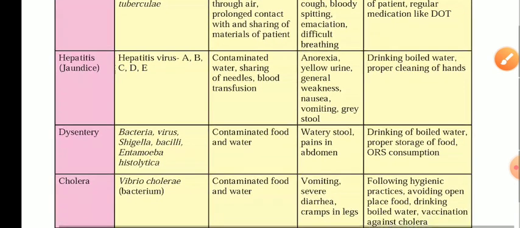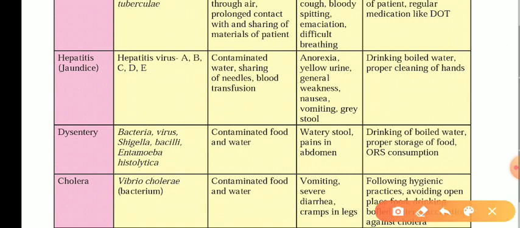Next, they have given another disease, hepatitis, well known as jaundice. We have different kinds of viruses for hepatitis, that is A, B, C, D, and E, and it spreads by contaminated water, sharing of needles, and blood transfusion. By drinking contaminated water, these viruses can enter the body, and that may lead towards jaundice or hepatitis. Another is the sharing of needles, because this category of hepatitis virus spreads by blood.